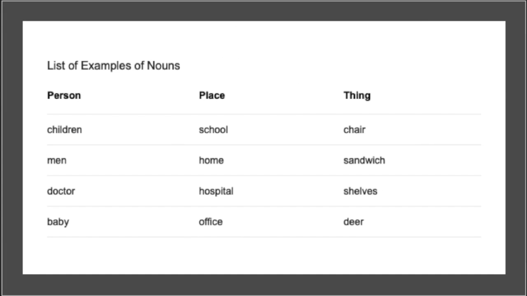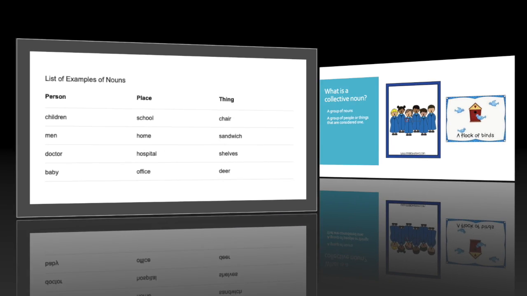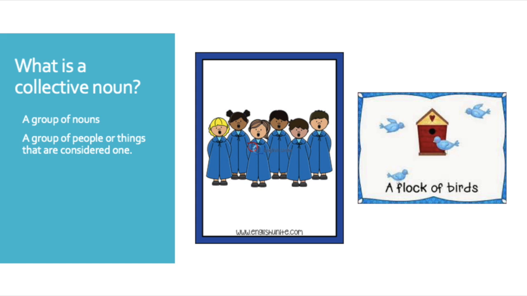Here are some more examples of nouns. So we have person, place, and thing. Take a look and see if you recognize any of these nouns or if you can come up with any more. Now let's move on to a collective noun.